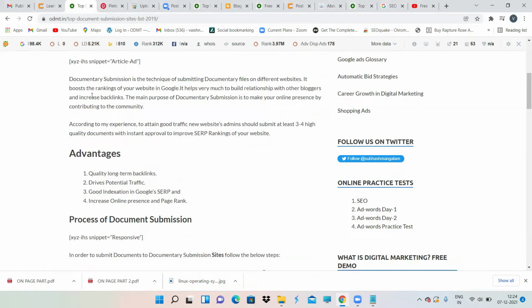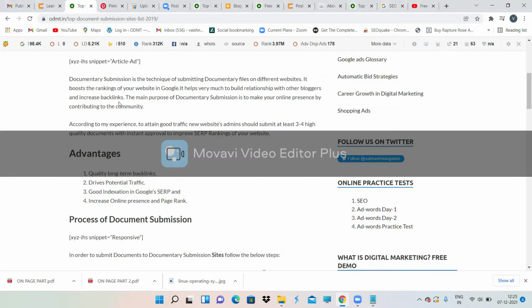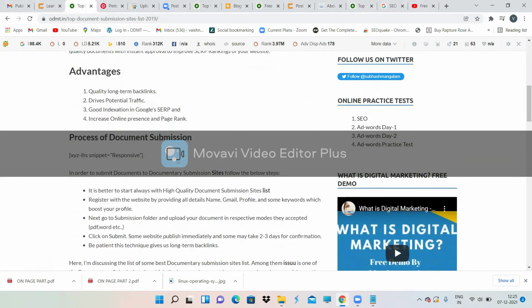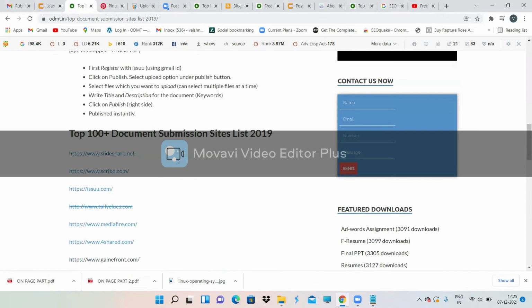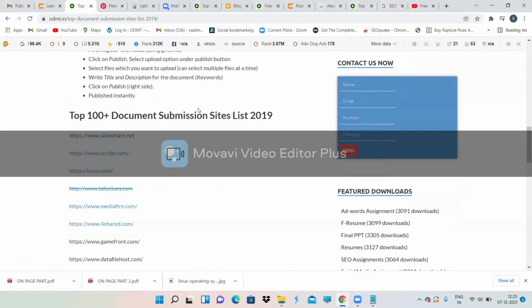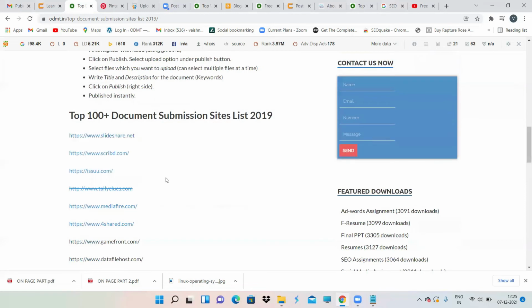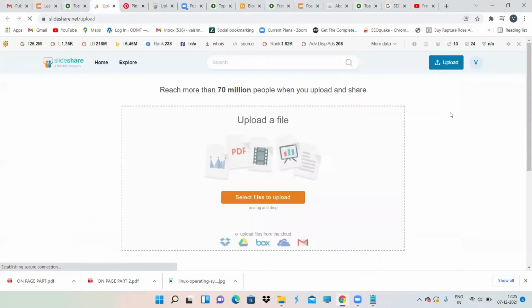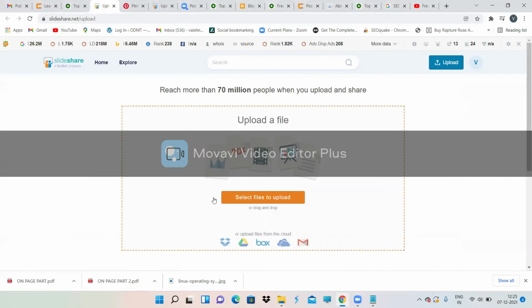It boosts the rankings of your website in Google. It helps to build relationships with other bloggers and increase backlinks. So all these things you'll be seeing over here. These are some document submission sites. Let's take SlideShare. Now this is how SlideShare will appear.